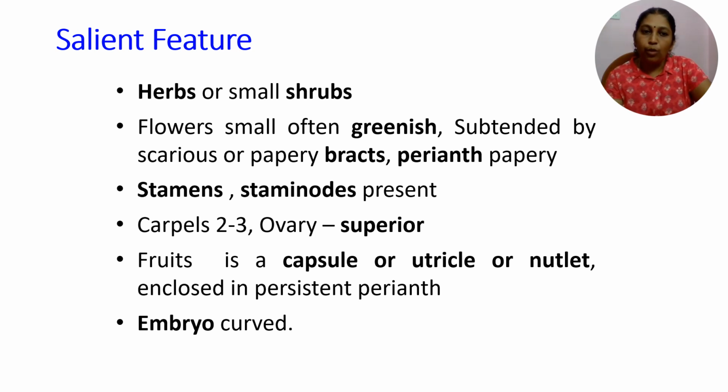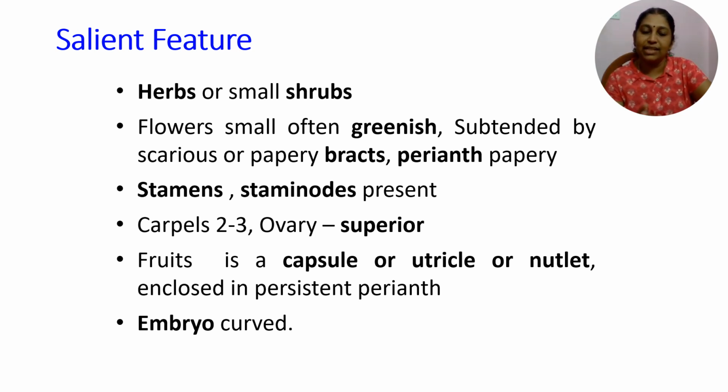Coming to the important characteristics of the family Amaranthaceae, mostly it is herbaceous in nature, and sometimes small shrubs also come under this family. The flowers are small, often greenish in nature, but I have shown you a few crops in which attractively colored flowers are also there, with papery bracts and papery perianth lobes as the characteristic feature of the flower.